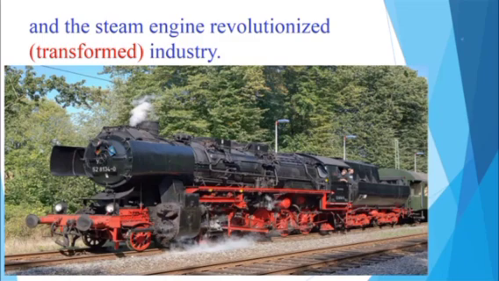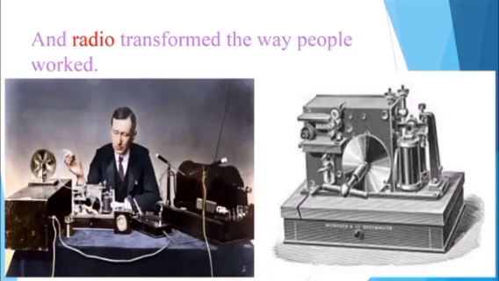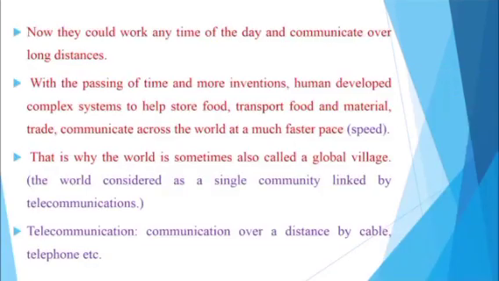So the invention of the wheel and the steam engine transformed industry. Subsequently means following. So the invention of electricity and radio transformed the way people worked. Now they could work any time of the day and communicate over long distances.